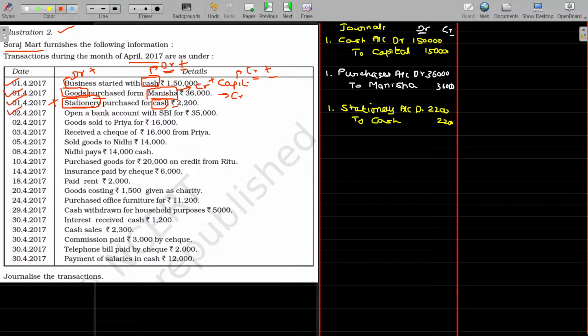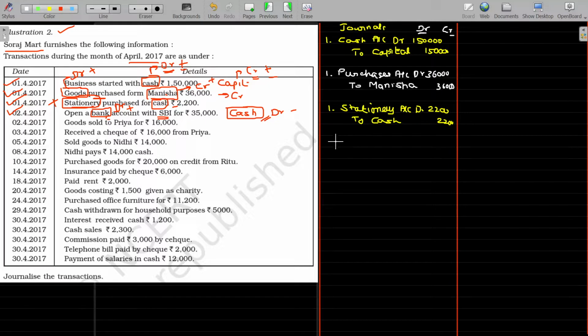Now, on 2nd April, opened a bank account with SBI, rupees 35,000. So bank is one account, and for that the payment is made. I assume that the payment is from the cash box, also an asset. So cash is also an asset, debit balance. Bank is also an asset, debit balance. Because of opening the bank account, the bank account will increase, so debit it. Cash balance will decrease. To decrease a debit balance, we have to credit it. So cash account should be credited and bank account should be debited.